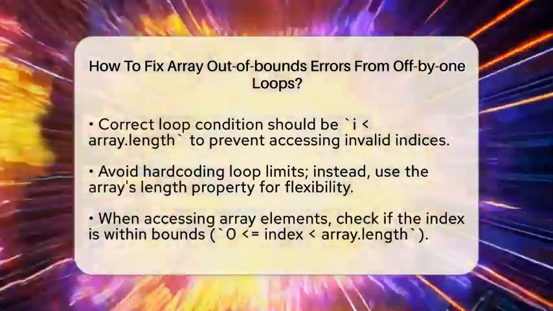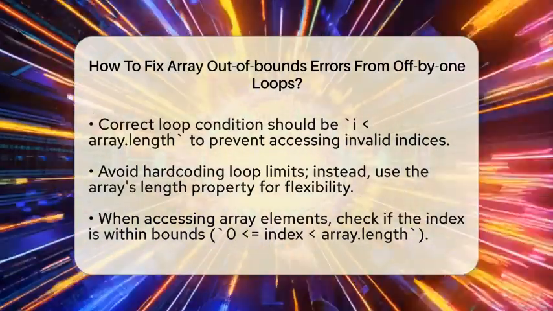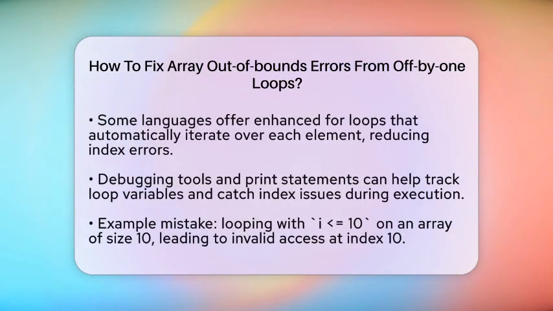Before accessing an array element, it's smart to check if the index is within bounds. For example, if index is greater than or equal to 0 and less than array length, then it's safe to access. Some languages support enhanced for loops, which automatically go through each element without worrying about indices. These loops help prevent off-by-one errors altogether.